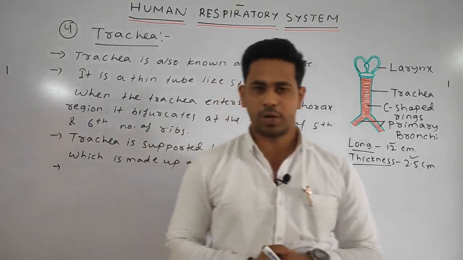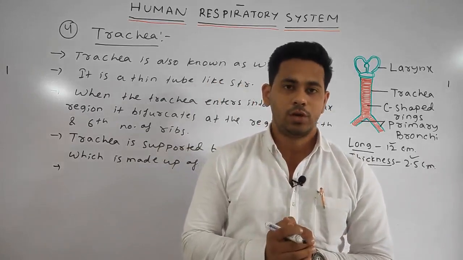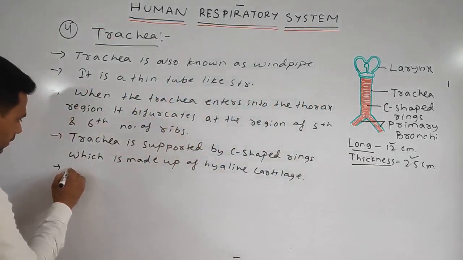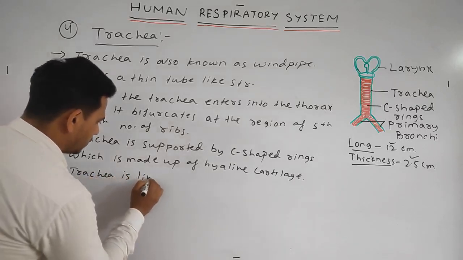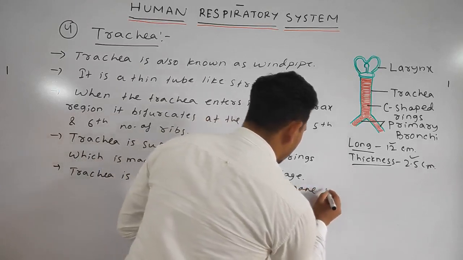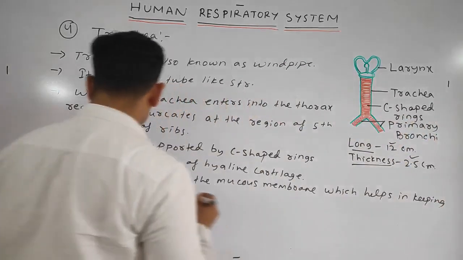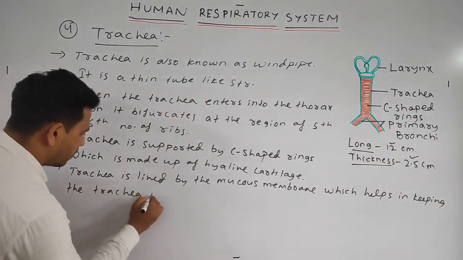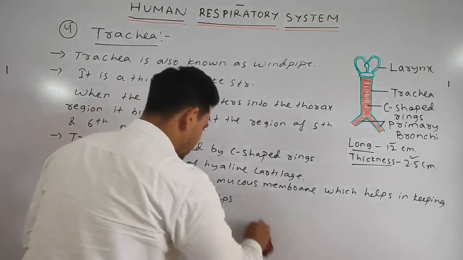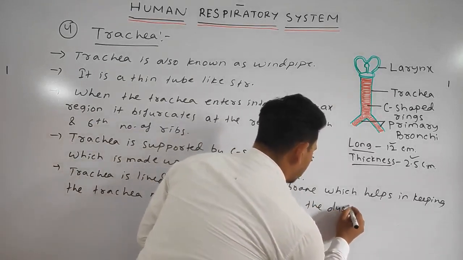Okay students, next point. The trachea is lined by the mucous membrane, which helps in keeping the trachea moist and helps in trapping the dust particles.